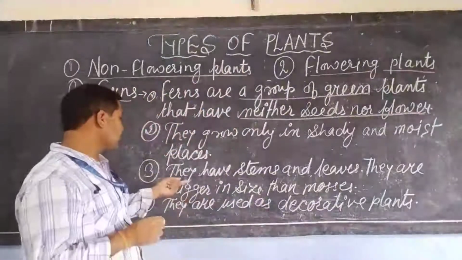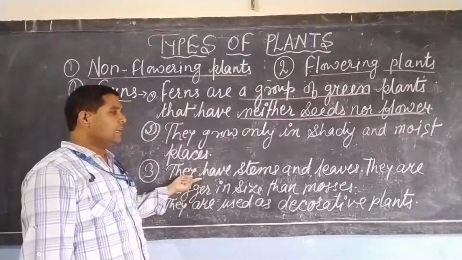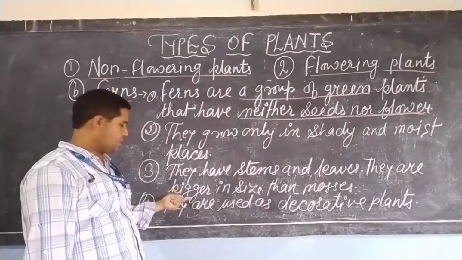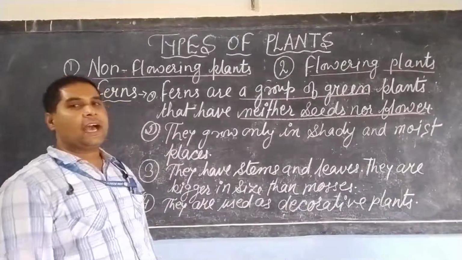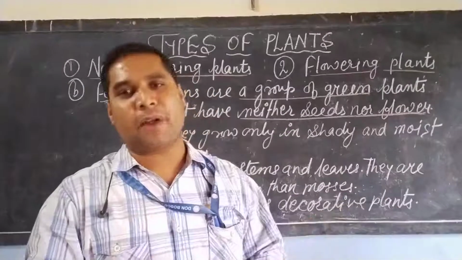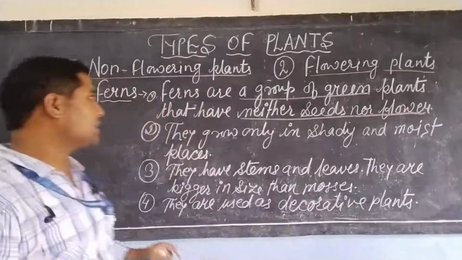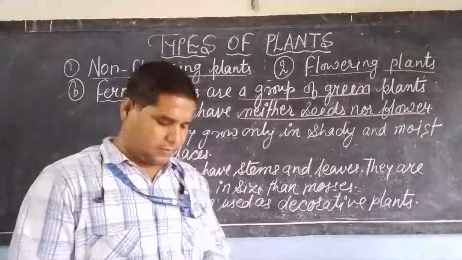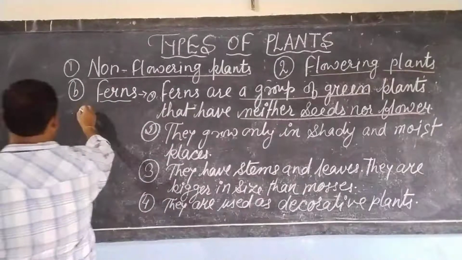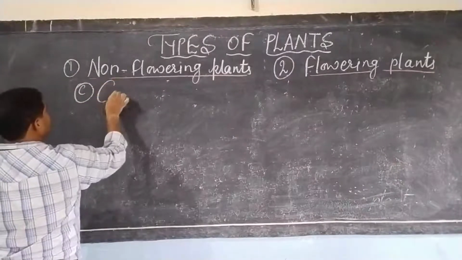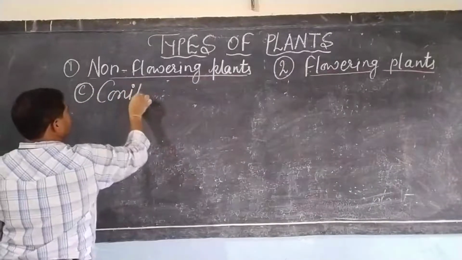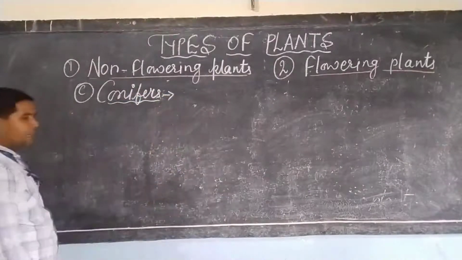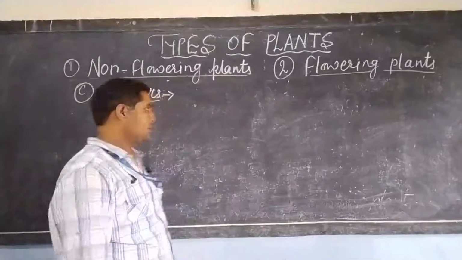But in ferns, they have stems and leaves. They are also bigger in size than the mosses. Fourth, they are used as a decorative plant, dear student. So these are the main characteristics of the ferns. Next I am going to explain to you about the conifers. Let us know the characteristics of the plant.